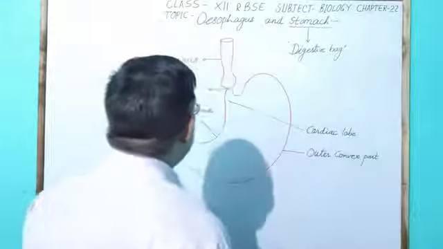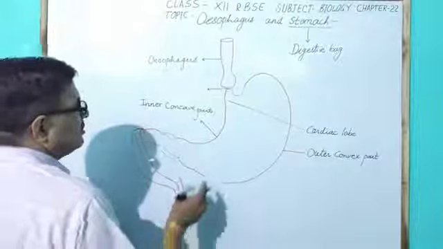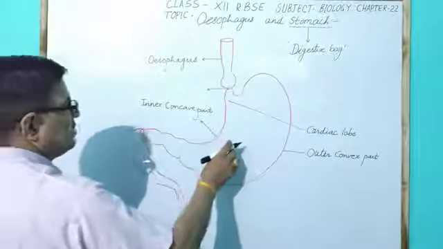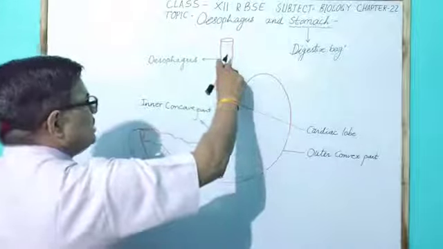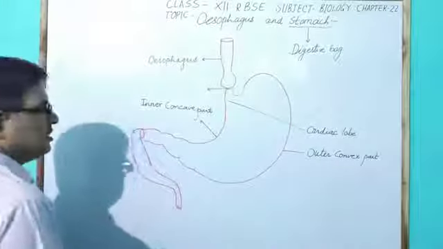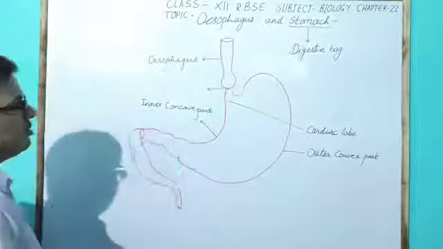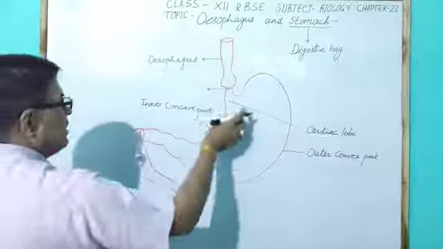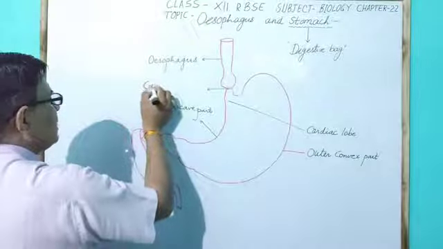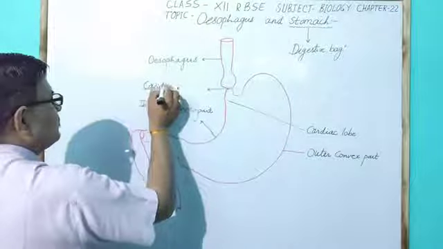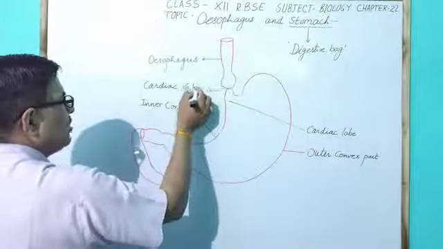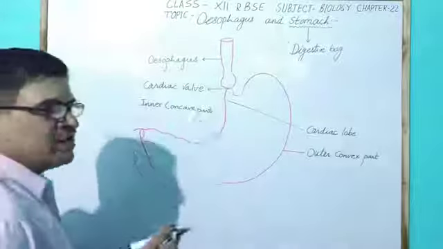Hence, it is called the cardiac valve, but it is present between the oesophagus and stomach. In this sense, it is called the oesophagio-stomach valve. Near the cardiac lobe, so it is named the cardiac valve. Valve means it opens on one side only.